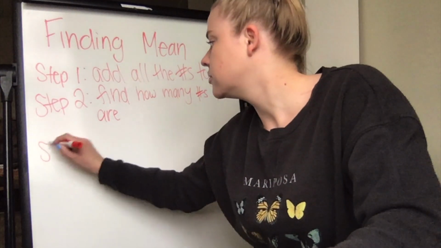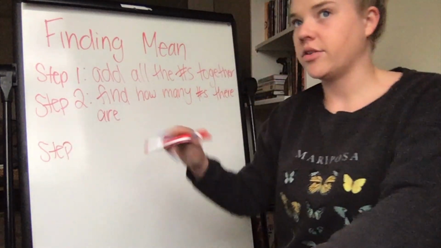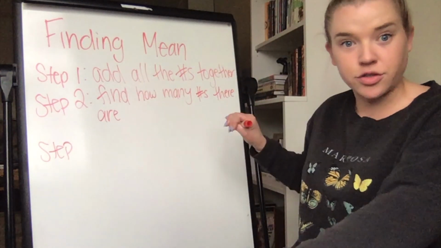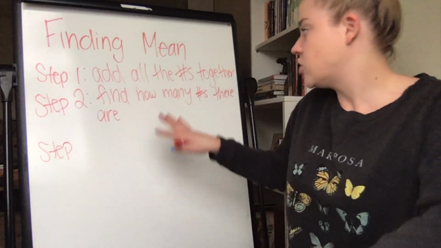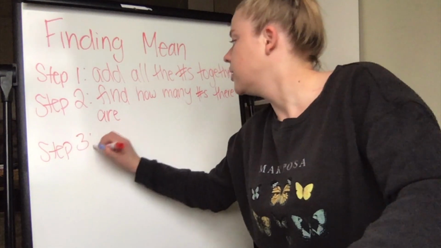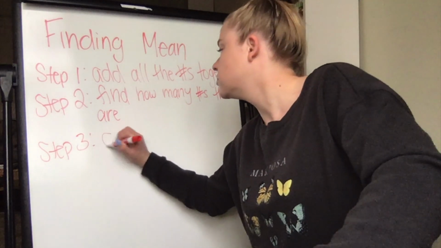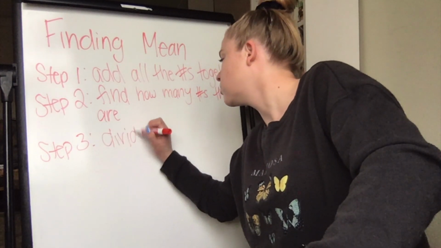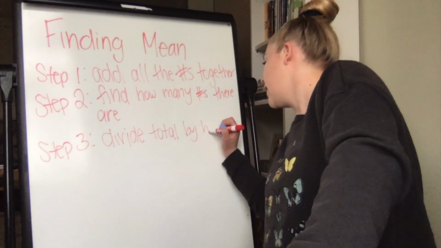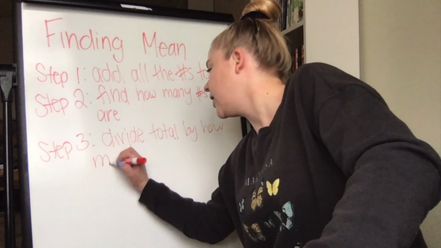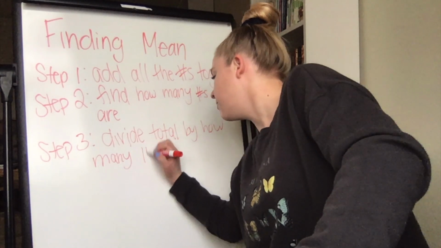Step 3, that was when I was like, okay, there's that person over there, there's a person in the red, and then there's the person in the blue. Clearly there's 2 people, so I have to divide it evenly by 2 people. So step 3 would be divide your total by how many numbers there are.